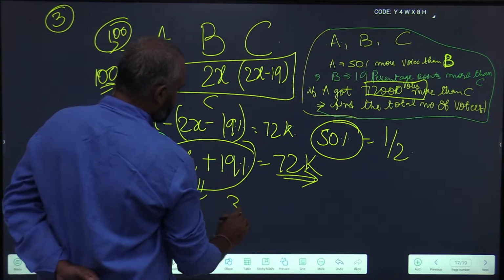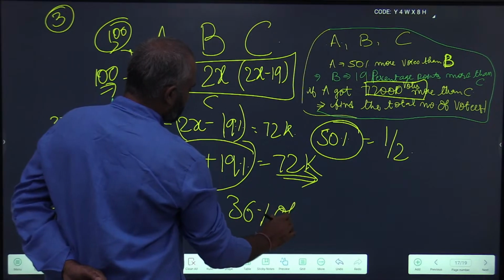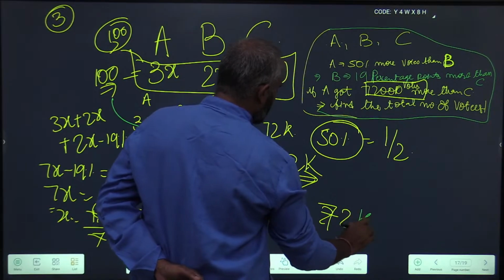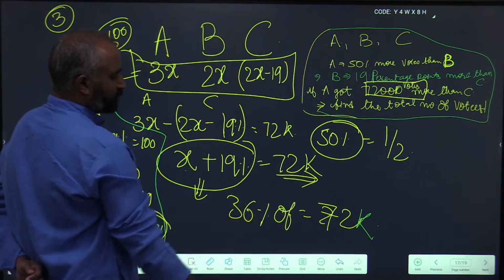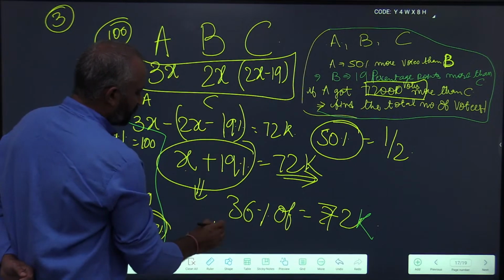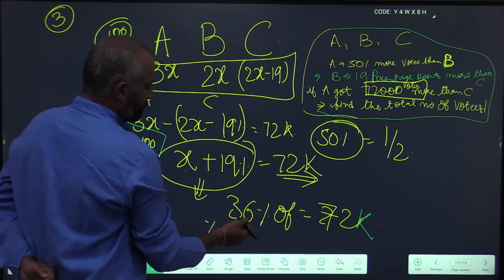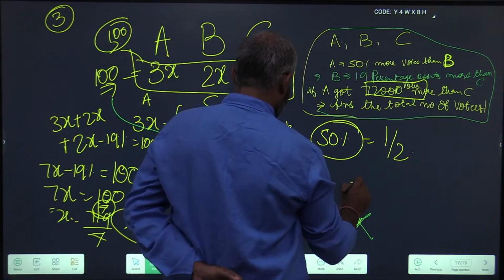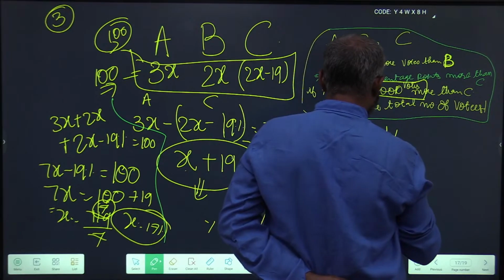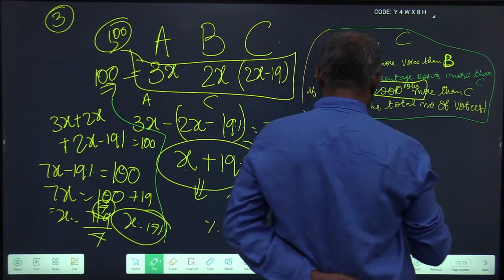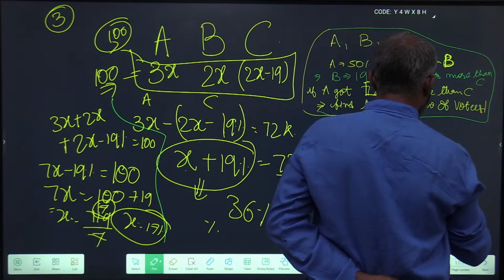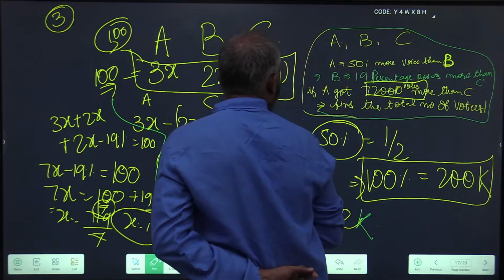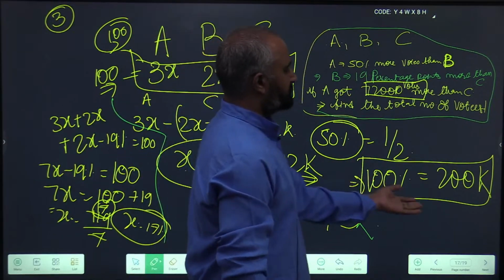17 plus 19 is 36%. 36% of the total voters is 72k. That means what is the full percentage? 36% is 72k, so 100% will be 200k. So the total number of voters is 200,000.